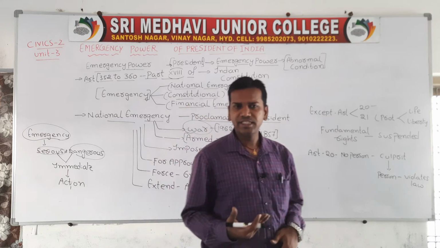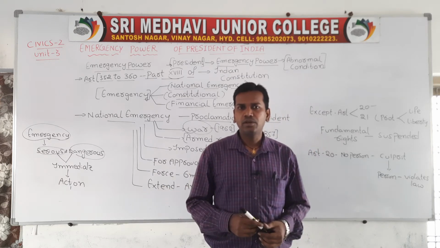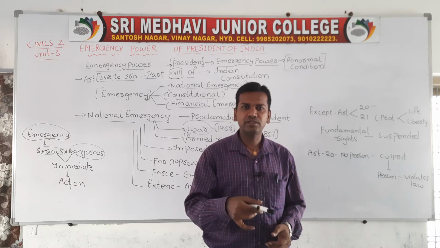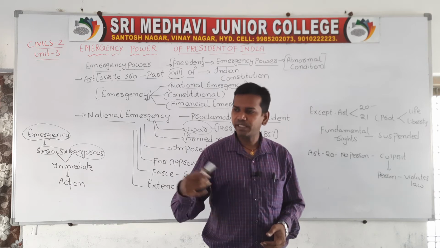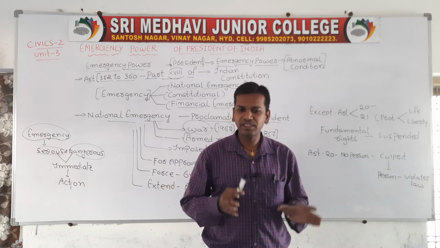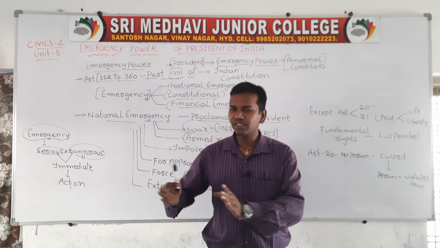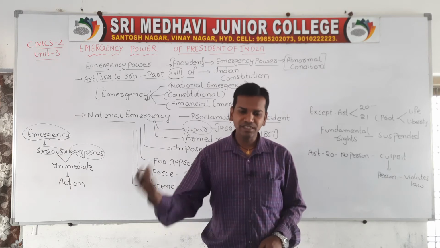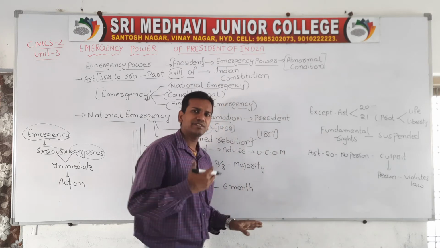Whenever the president takes any decision, he has to depend upon the Council of Ministers to implement it. So even when a situation like war or armed rebellion comes, the president will not suddenly declare emergency. First the president will discuss the situation with the Council of Ministers. After discussion, the president will carry out his decisions. Never will the president take decisions directly.